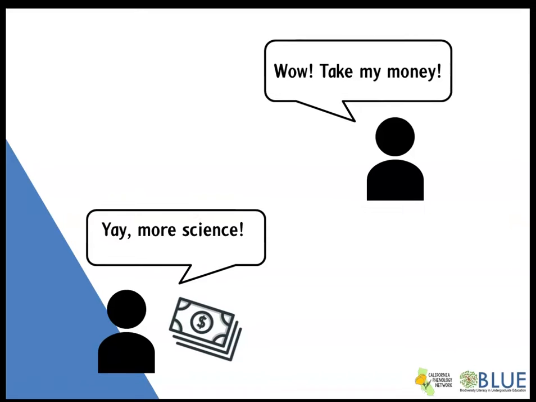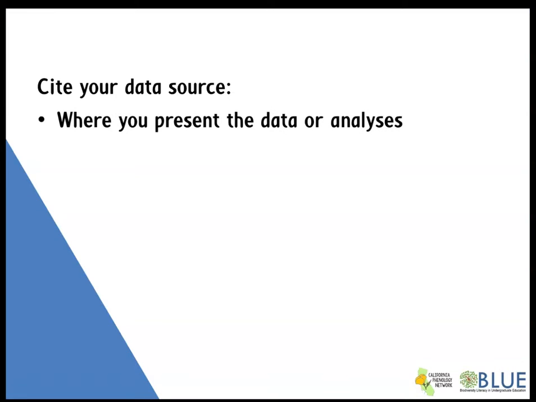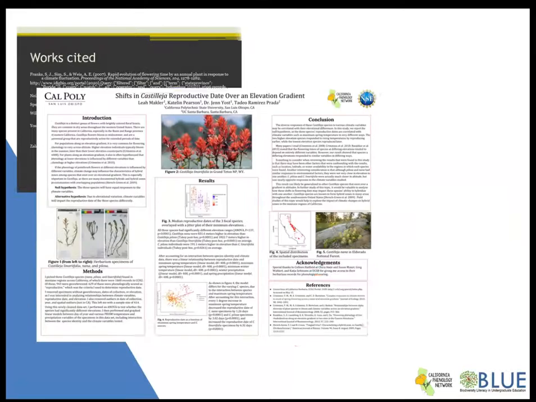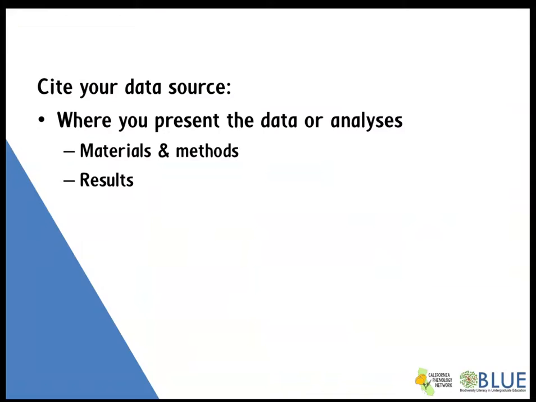Okay, so we've made it clear that citing data sources is important, but when should you do it, and how should you do it? You should cite the source of your data whenever you are presenting the data or analyses that use the data. That means presentations, posters, scientific papers, and class assignments. All of these products should have a References or Works Cited section in which you cite the data source. You should also include an in-text or parenthetical citation when you refer to the data source.